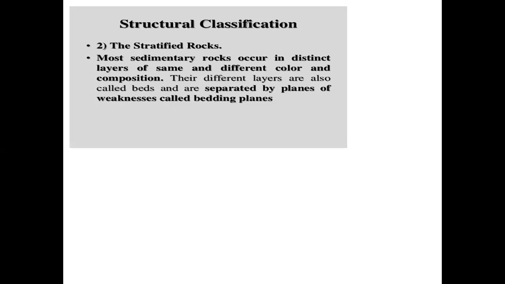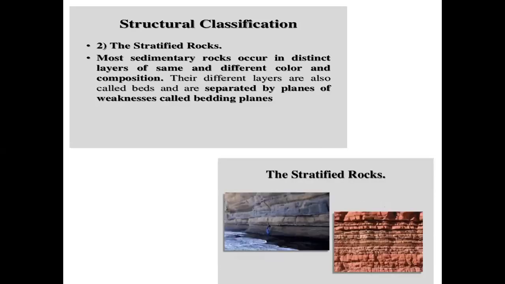Stratified rocks. Here we can see distinct layers of different color and composition. These different layers are also called beds and are separated by planes of weakness called bedding planes. All sedimentary rocks come under the stratified rocks. That is, sandstone and limestone, which come under sedimentary rocks, are called stratified rocks.